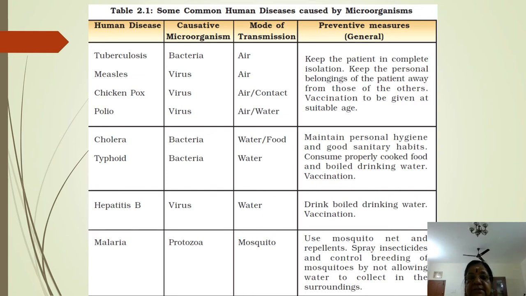These are all diseases attacking humans. Tuberculosis, cholera and typhoid are bacterial diseases. Measles, chickenpox and polio are viral diseases. Hepatitis B is a viral disease. Malaria is a protozoan disease. I hope you could follow this.